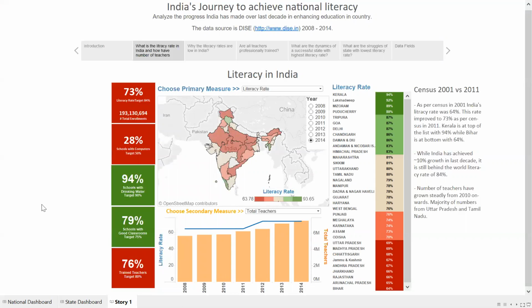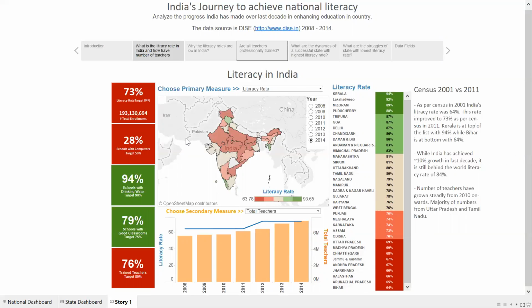So what kind of insight can you take out of this dashboard? Can you find out which state has the highest literacy rate and which one has the lowest? Are the number of teachers growing over a period of time or declining? Which KPIs are above national targets and which are below? Well, to answer the first question, Kerala has the highest literacy rate, whereas Bihar has the least.